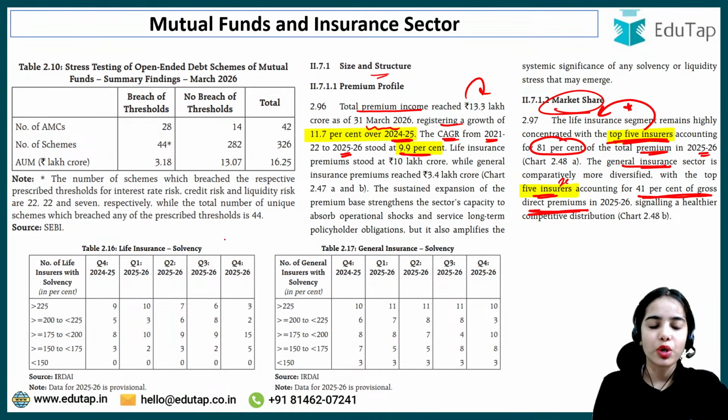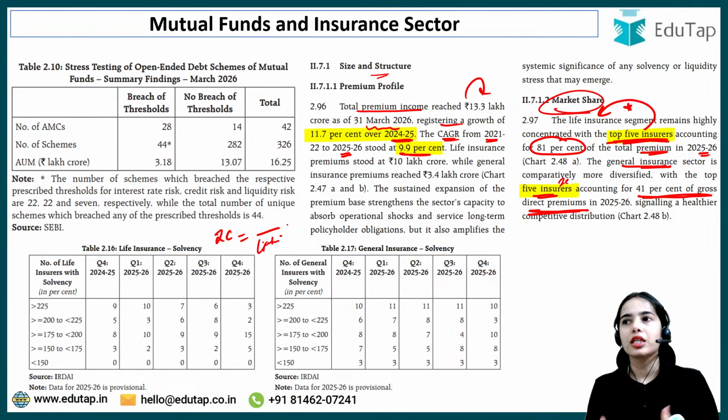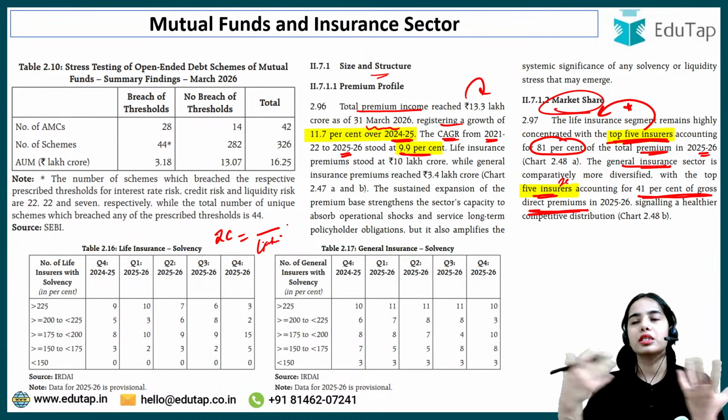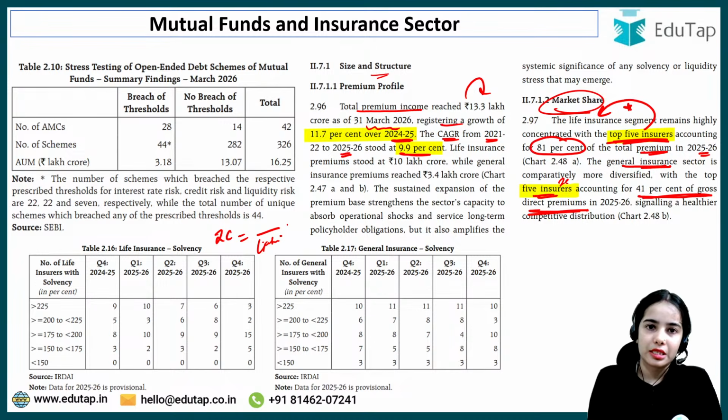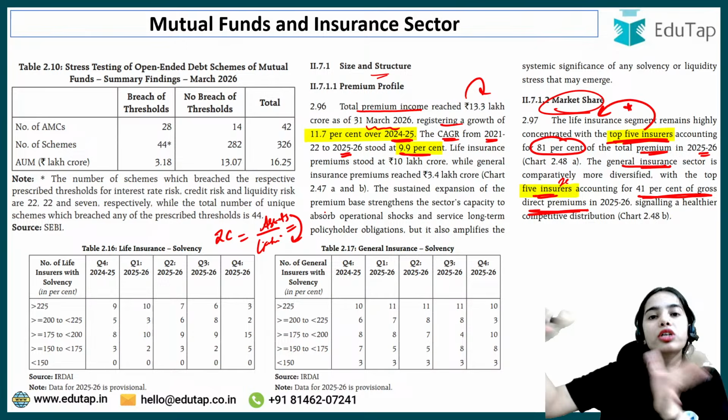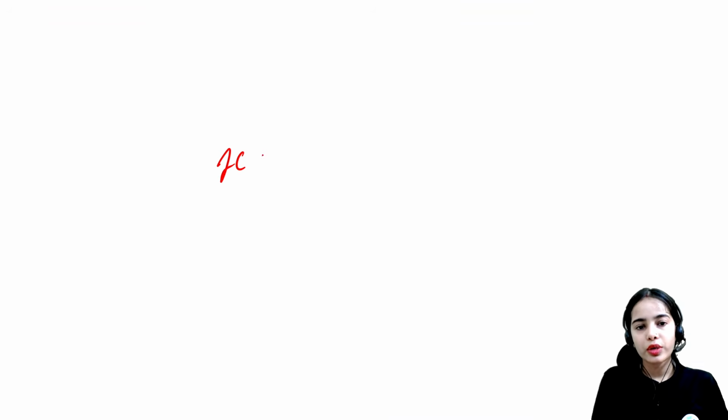Now you must have heard about the solvency ratio. Solvency ratio in the insurance companies basically means that against their liabilities, because they are providing the insurance, the motor insurance, the fire insurance, the health insurance, the life insurance. So what they have as liabilities: what if that bike or the car against which the insurance was given gets into any accident, or the health disease happens, or some operation is required. So this is the liability of the insurance companies. Against that, the insurance companies have to maintain the assets so that they can cover the future contingent liabilities.